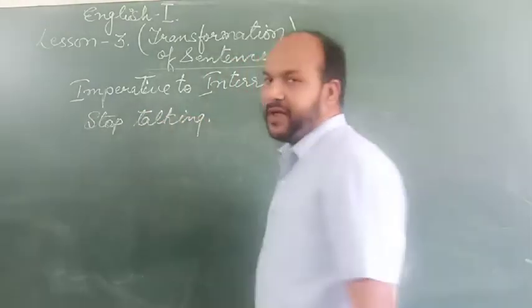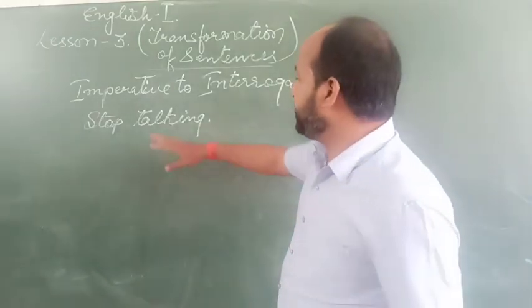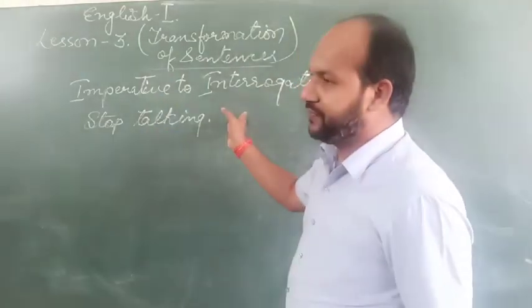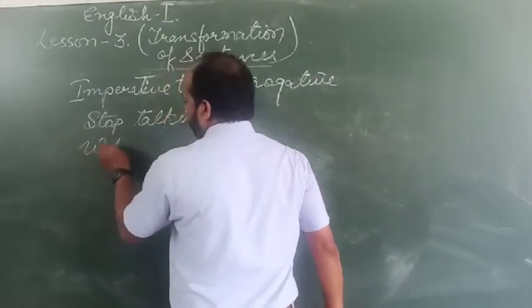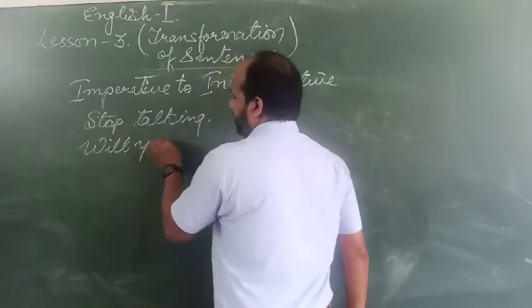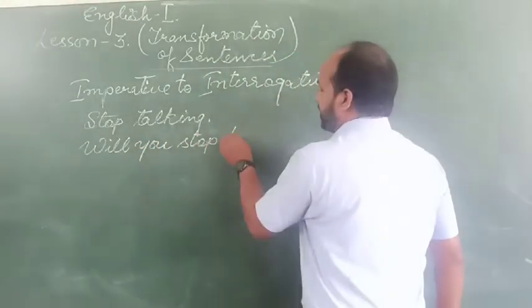This is an imperative sentence. Okay. So how can you change it into interrogative? You can write it as, will you stop talking? Will you stop talking?